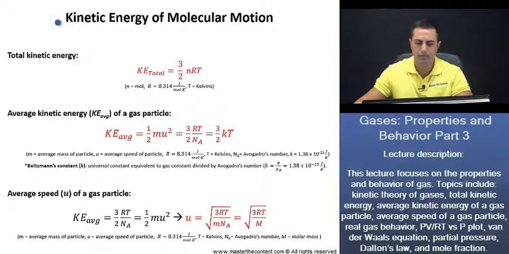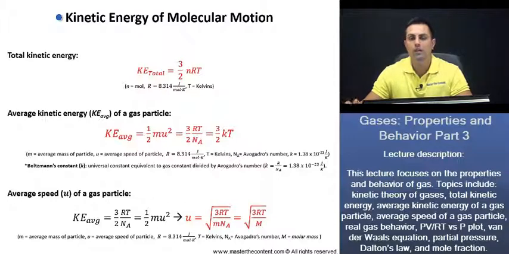There we are. Kinetic energy of molecular motion. Each particle is going to have its own kinetic energy associated with it. Now, if we want to find the total kinetic energy, we can do so through the following equation, as we see here. If we want to find the average kinetic energy of a gas particle, we can do so through the following equation. And this constant here is one that often comes up, which is the Boltzmann constant. Let's just take a read here.